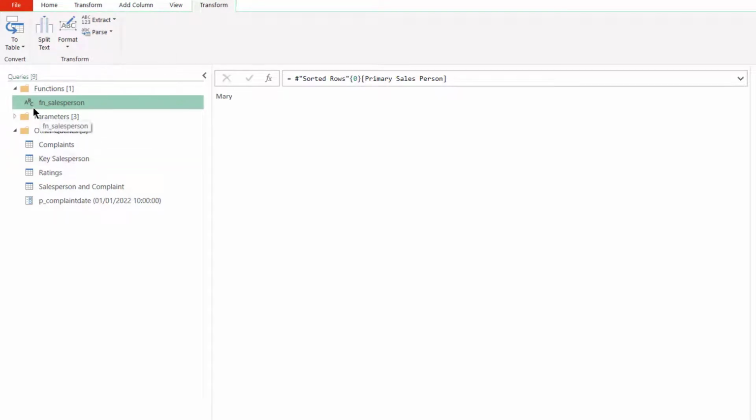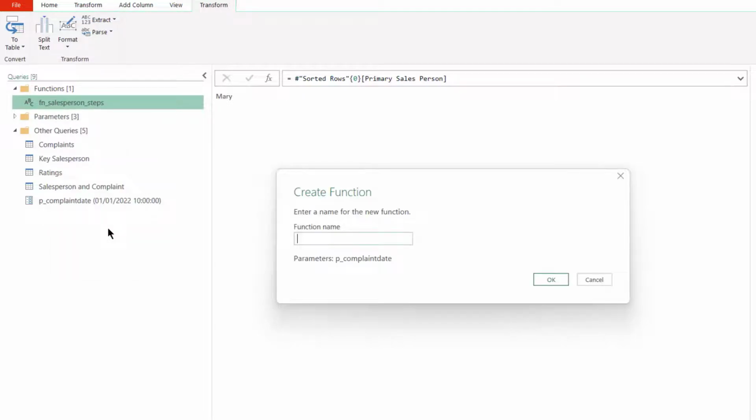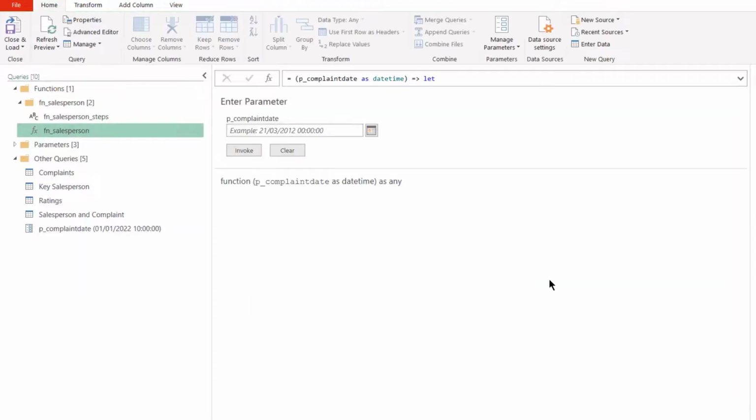So what we're going to do now is right click on this. First of all, we're going to rename it, and we'll call it steps, function salesperson steps. And then we're going to right click on it again, and we're going to create function. And the function name is going to be fn_salesperson. Okay. And now we have our function and we have our steps.